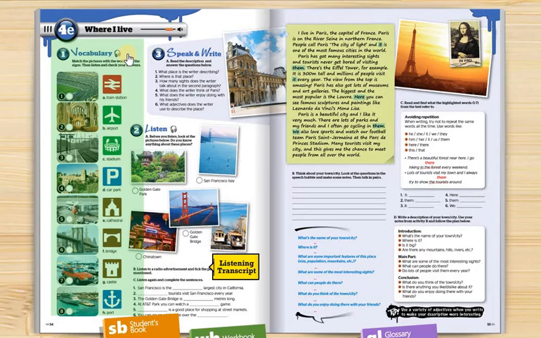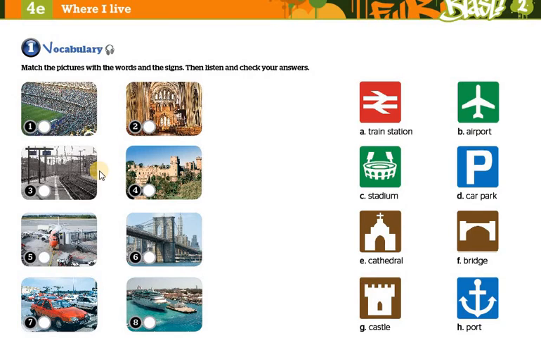So when we are talking about places, we mention some of the important places that we can visit or see, or that other people can visit if they come to our city or our town. So, as vocabulary suggested for this lesson,